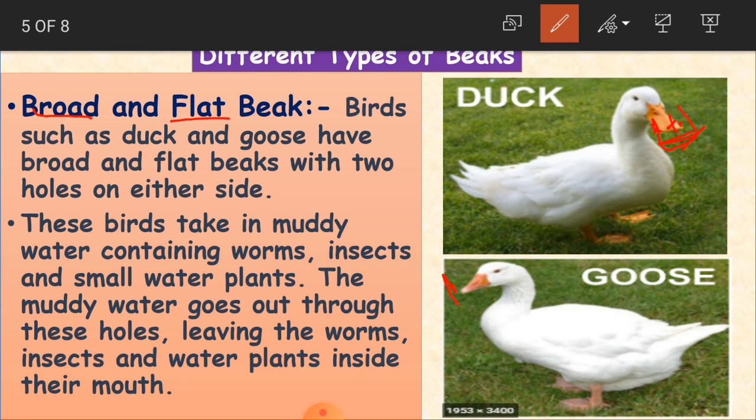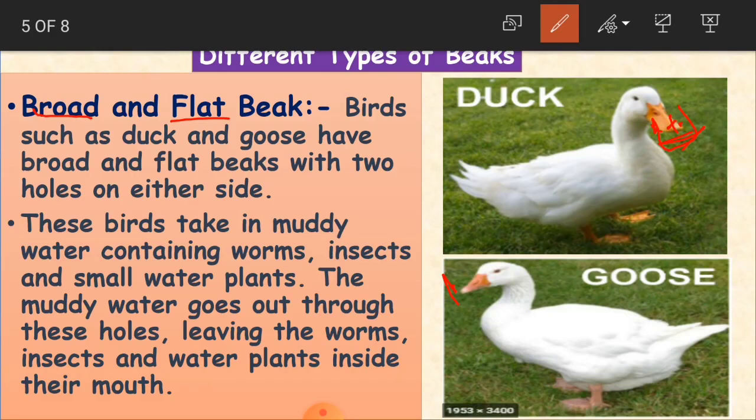Okay, children? And these birds take in muddy water containing worms, insects and small water plants. And what is the food of these birds, children? So they take the muddy water. Where do they live? They live in muddy water, which is full of mud. The water is filled with mud.